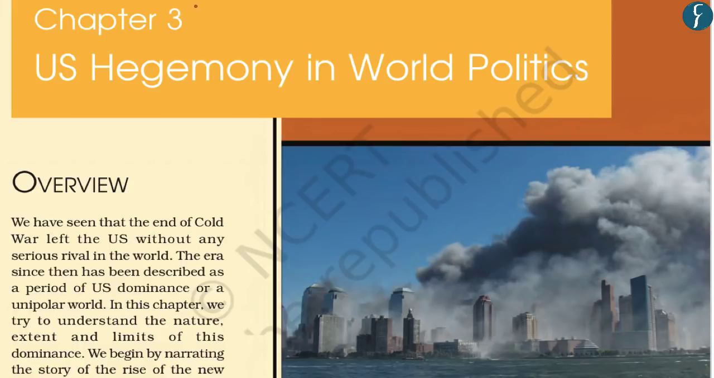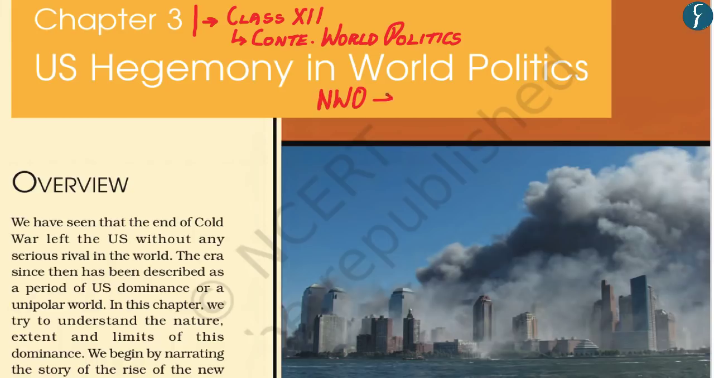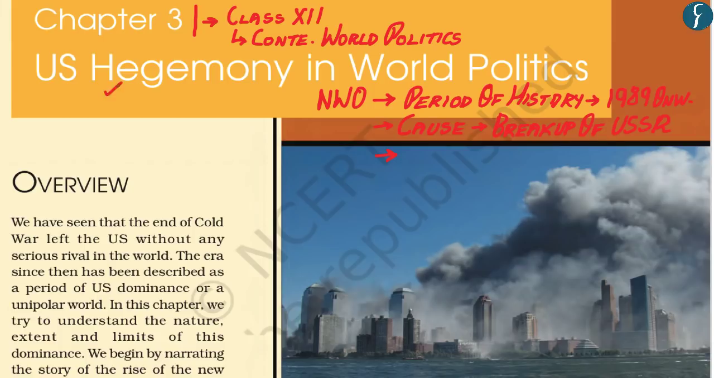Now we have taken this chapter 3, US Hegemony in World Politics, from the class 12th NCERT textbook called Contemporary World Politics. As you already understand, the New World Order was formed in the early 1990s, and the main cause for the formation of this New World Order was the dissolution or the breakup of the Soviet Union. And therefore the main effect of this New World Order was that it led to US hegemony in world politics. As you already know, the end of the Cold War left the United States without any serious rival in world politics, because during the Cold War the main rival of the United States was the Soviet Union.